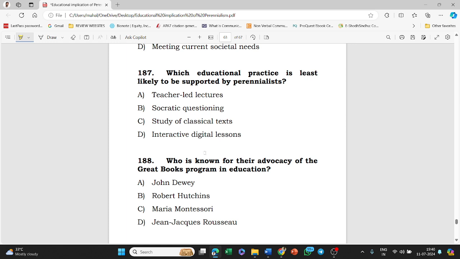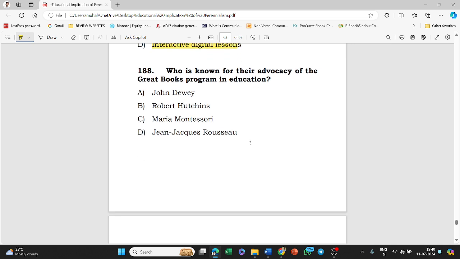Which educational practice is least likely to be supported by perennialists? Teacher-led lecture, Socratic questioning, study of classical texts, interactive digital lesson. The last option, that is option D, interactive digital lesson, is the correct answer to this question.